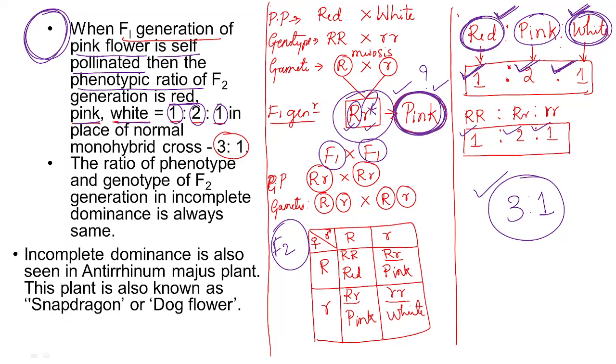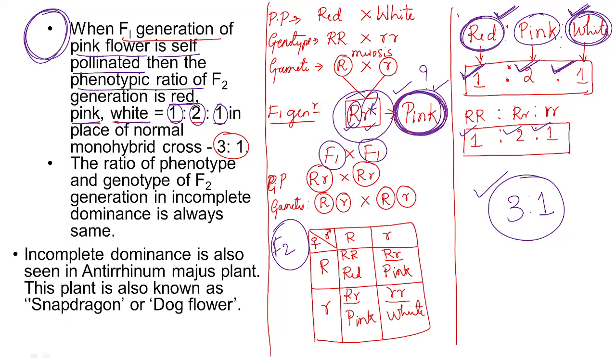If the genes or the characters or traits had blended or mixed up with one another to produce the pink coloration, then in the second generation we could not have got the red and white colored flowering plants. Even though here a pink colored flowering plant has come, the genes have not combined with each other. The capital R and small r have not combined. They are in their pure form only.